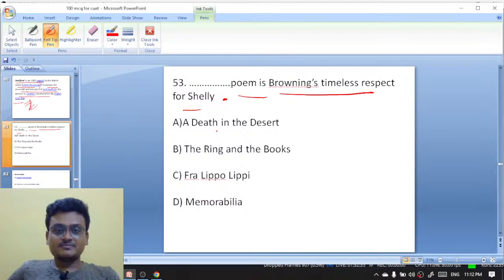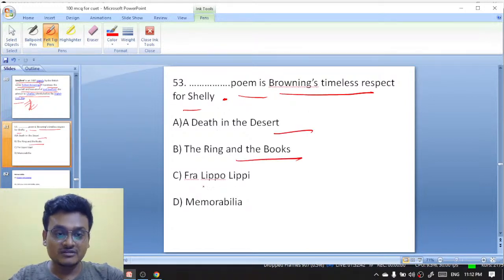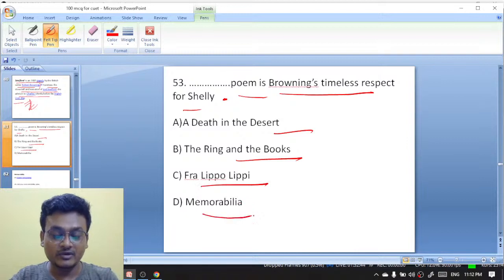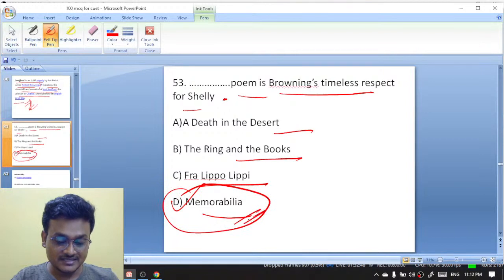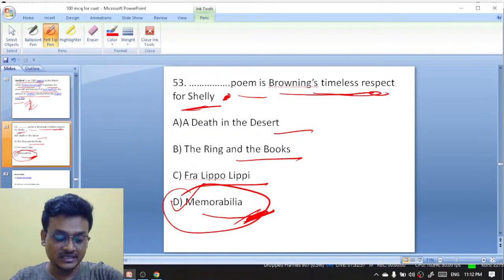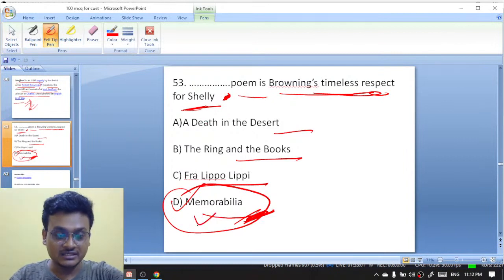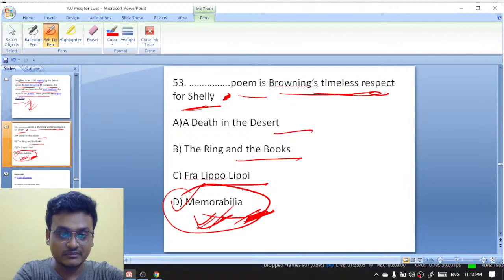That poem is Browning's timeless respect for Shelley. A Death in the Desert, The Ring and the Book, Fra Lippo Lippi, and Memorabilia. It is actually Memorabilia. Take a screenshot of this. The poem Memorabilia is Browning's timeless respect for Shelley. Yes, exactly, Priyanka, you're fantastic. D is the answer. Priyanka, excellent. It is Memorabilia.